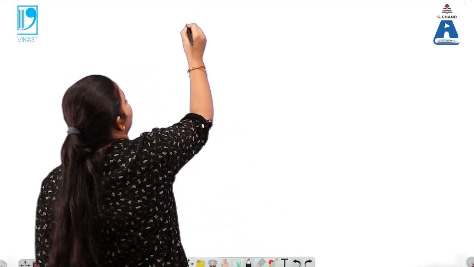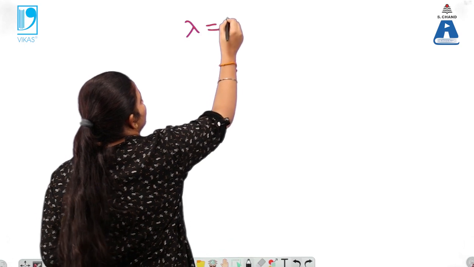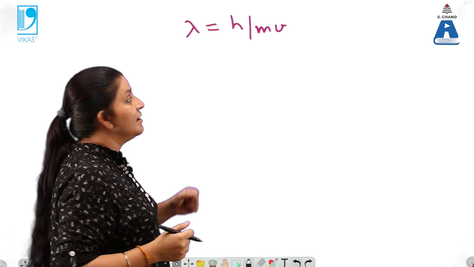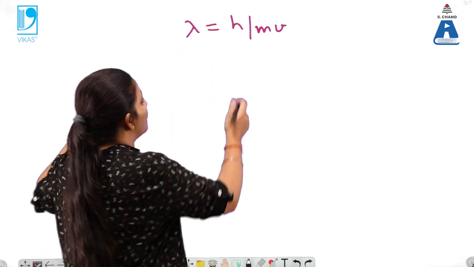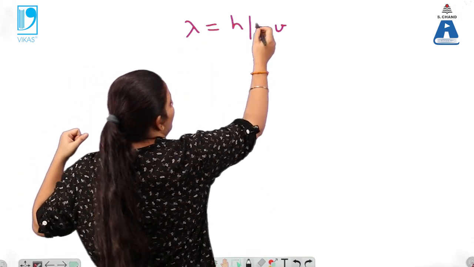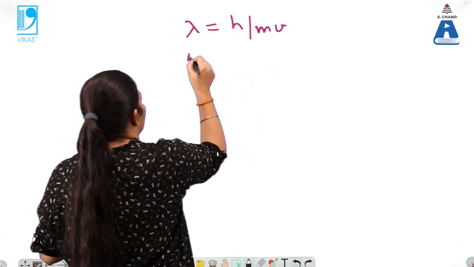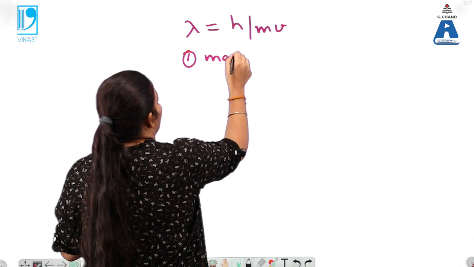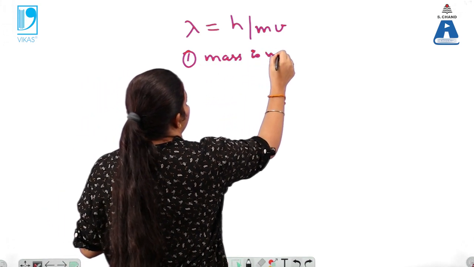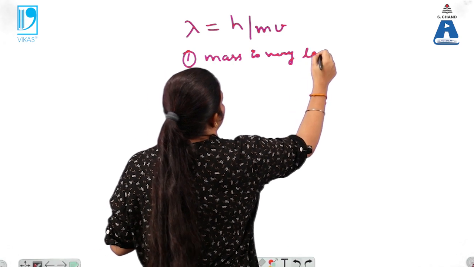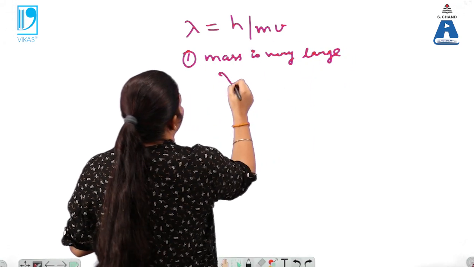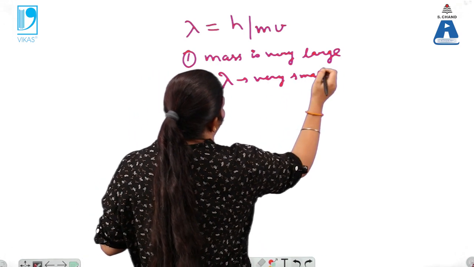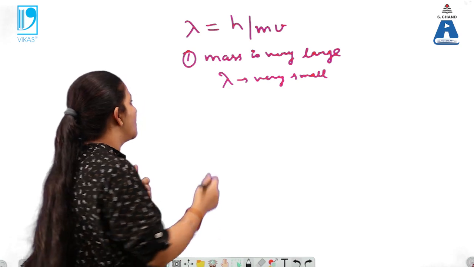Now we know the different expressions for lambda are derived. So lambda equals h by mv. How can this be varied? Lambda is directly proportional to Planck's constant, which is a constant here. m is the mass and v is the velocity. Now when the mass is very large, lambda will be very small, or you can say negligibly small.